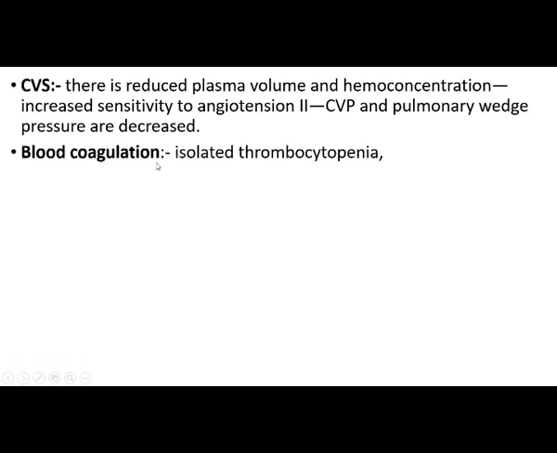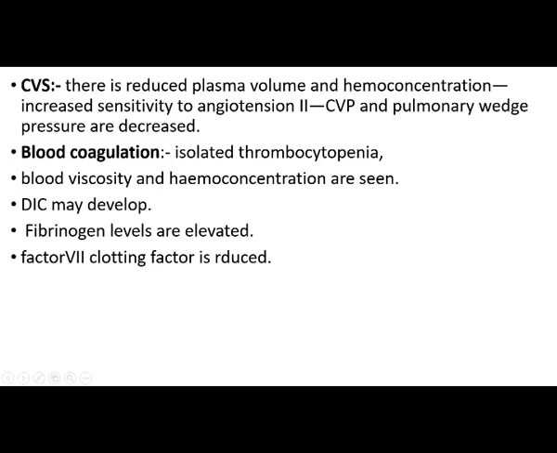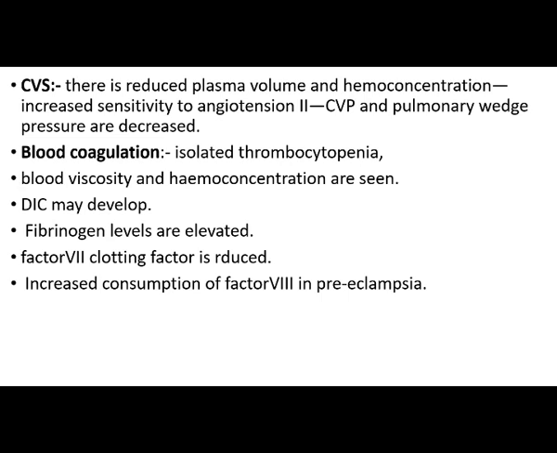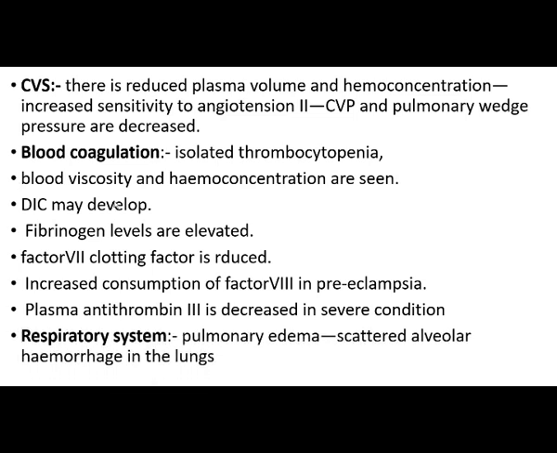And blood coagulation: isolated thrombocytopenia, increased blood viscosity and hemoconcentration can be seen, DIC, disseminated intravascular coagulation, may develop, and fibrinogen levels are increased, and factor 7 clotting factor is reduced. There is increased consumption of factor 8 in preeclampsia, and plasma antithrombin 3 is decreased in severe conditions. That's why blood coagulation is disturbed and isolated thrombocytopenia occurs. Next is the respiratory system.